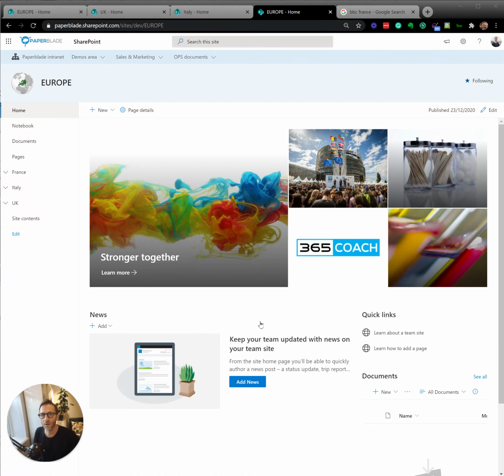I just see a lot of SharePoint sites that are not really making the best use of the modern pages. Modern pages, modern site, and they all come with this thing called news. News can be used in quite a few ways, just to share information, but to keep employees in the loop.